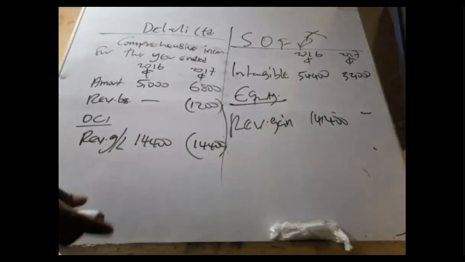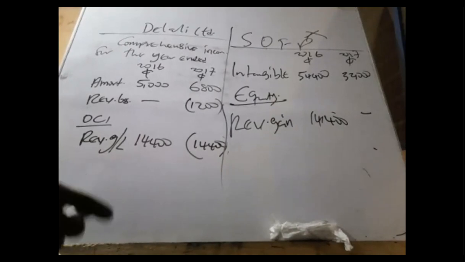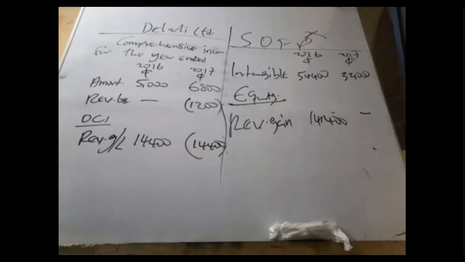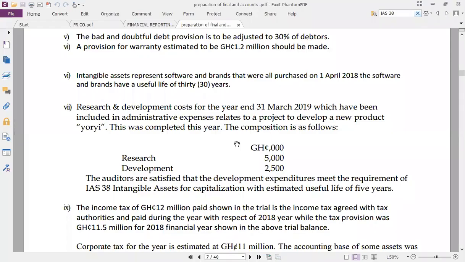Okay, so I think that is the end of this particular question. Let's scan through another one again. I do one, you do one. So now this is your turn. Tell me how to treat note 7, research and development costs. So can you walk me through?